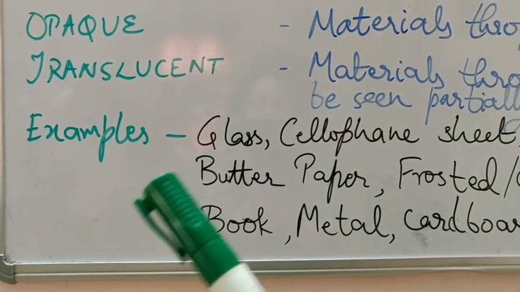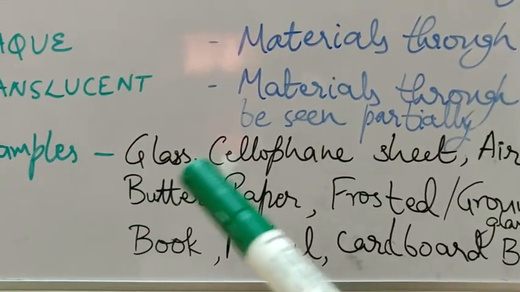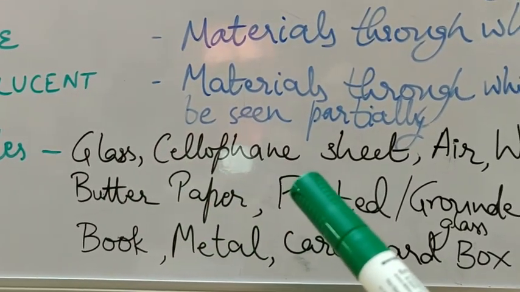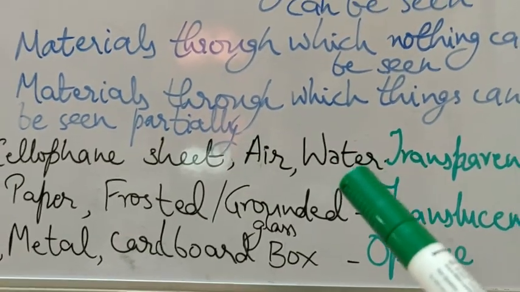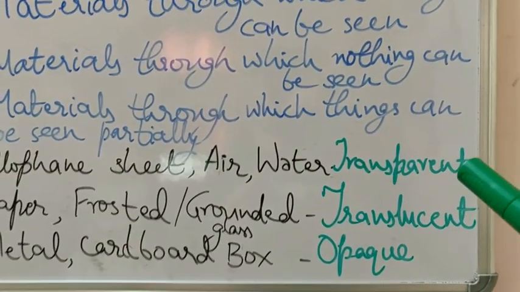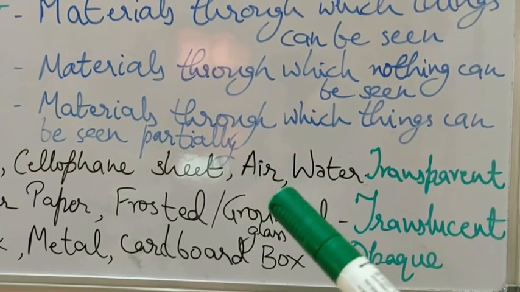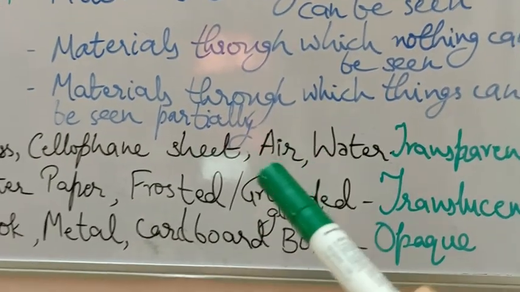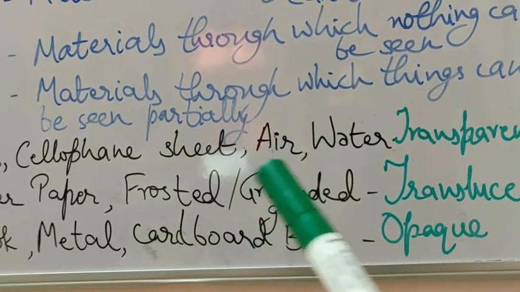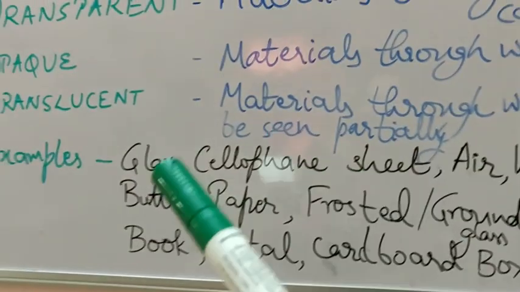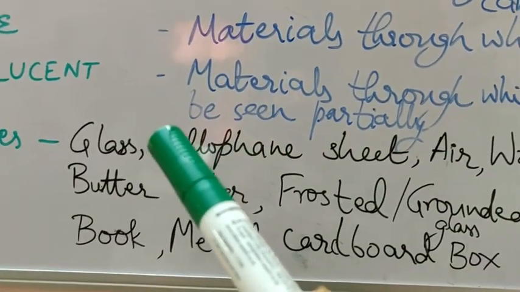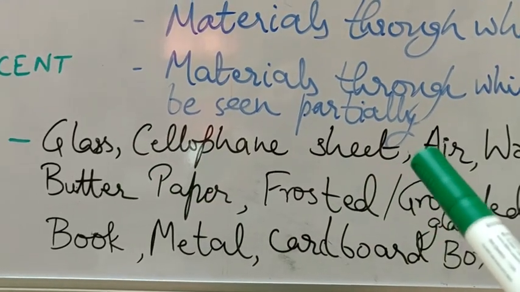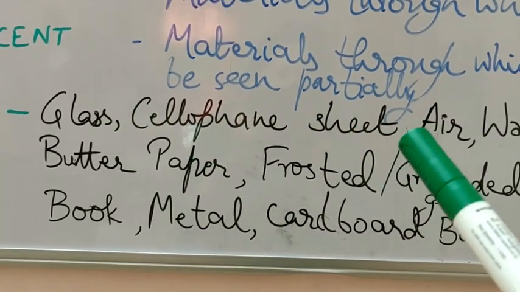In examples you can see glass, cellophane sheet, air, water. These are all transparent materials. Across water, if water is very pure, you can see through it. If air is clean and there is no pollution, you should be able to see through it. Cellophane sheet which is put on books and notebooks, across that you can see your name.